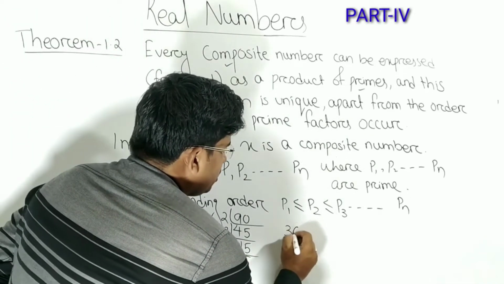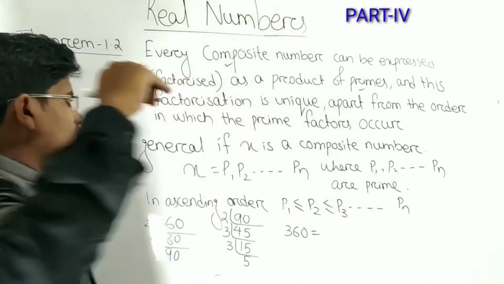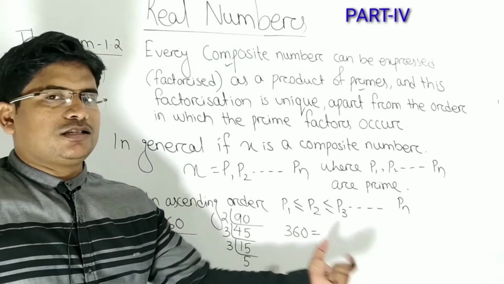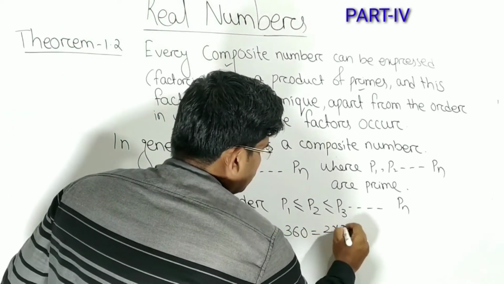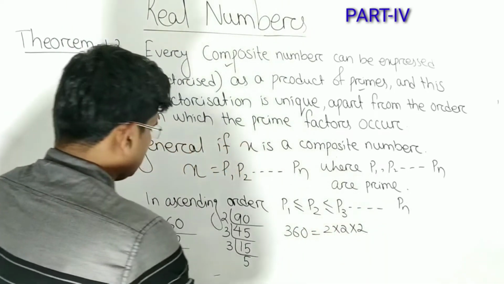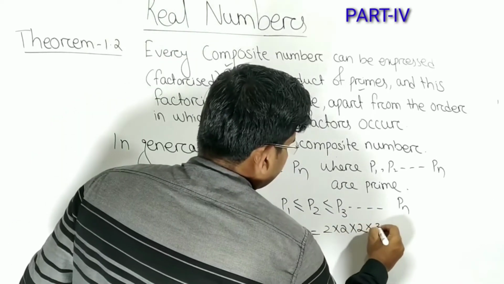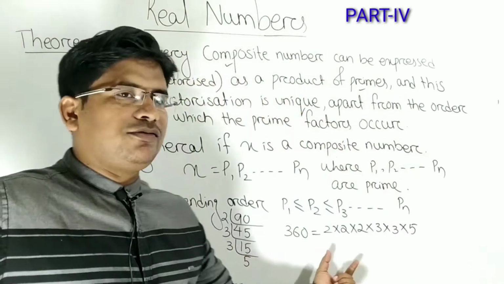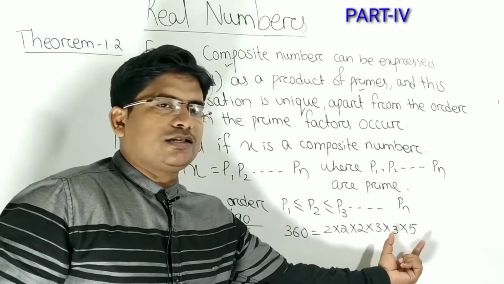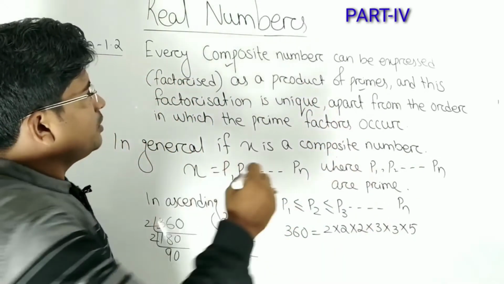So 360, written in its prime factorization, is 2 into 2 into 2 into 3 into 3 into 5. If similar factors are there, we write them in ascending order. It is unique.